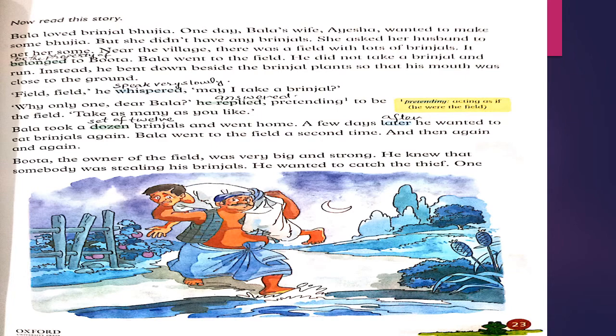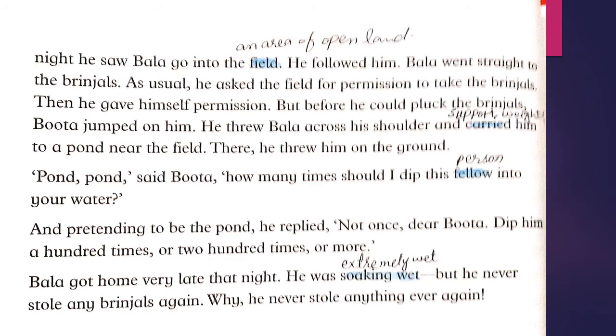Page number 27. Fill in the blanks. First is: dash and dash lay eggs. Birds and snakes lay eggs. Second, a cat gives dash to dash. A cat gives birth to kittens.